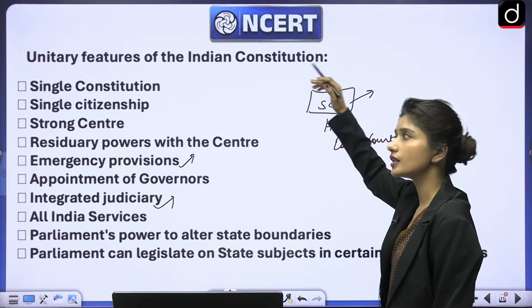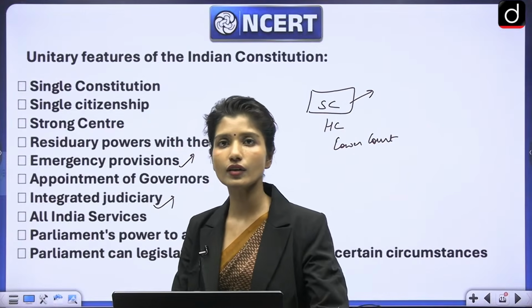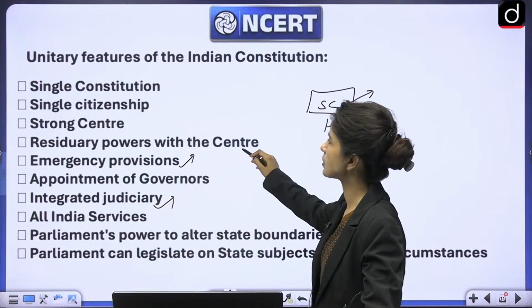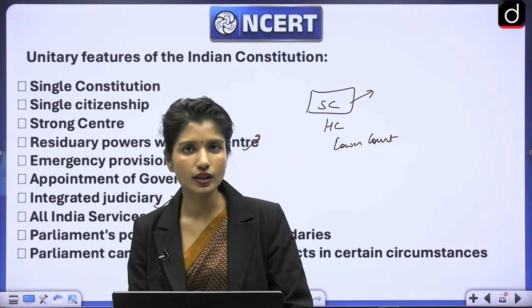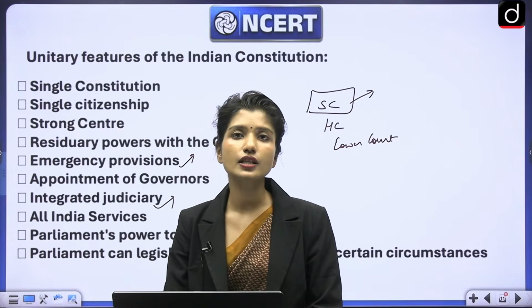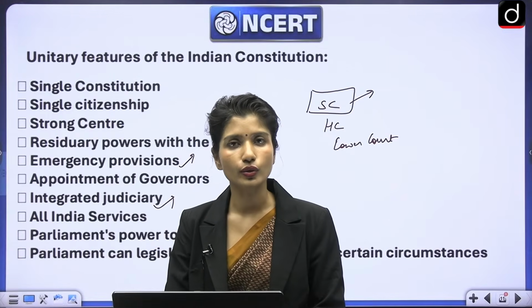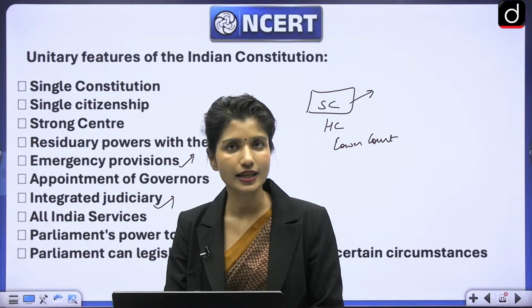So this is the unitary feature, right? Because there is no power sharing happening on an equal level. So this is the unitary feature. Then we also saw that there are some residual powers with the center, meaning we know that there is a center list, there is a union list, there is a state list. The subjects in the union list will be legislated by the central government or union government, and the subjects in the state list will be legislated by the state government.